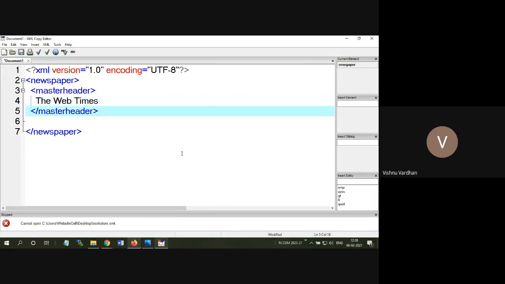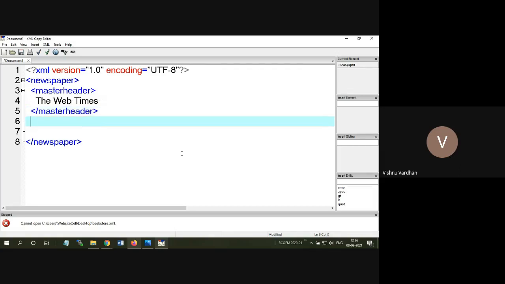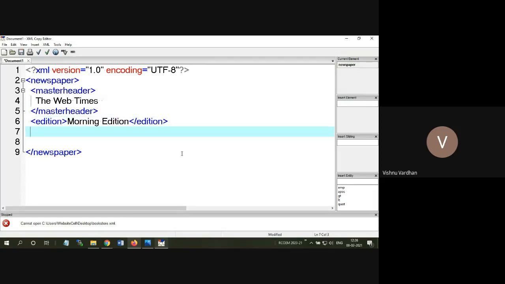Then the header of this newspaper is Web Times. Then we can have edition, like whether it is a morning edition or evening edition, something like that.